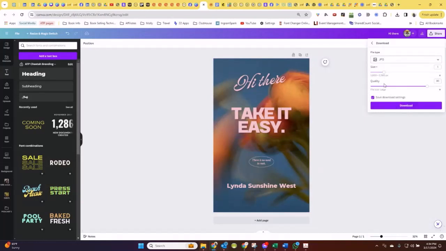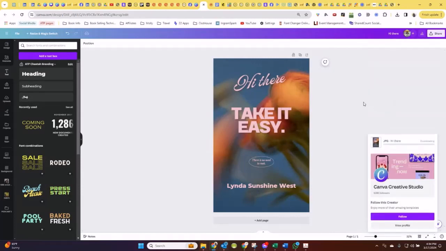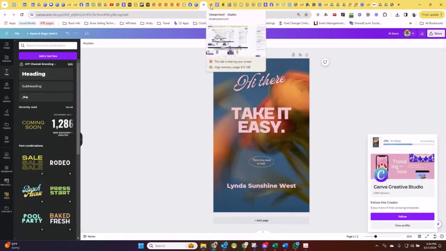And does this quality matter here? Do you know anything about that? I've never noticed that before. I think it's fine. Yeah. I'm going to go quality 100. Why not? Okay, so I'm going to download that, and that's going to save to my downloads folder. So is that all we need to do for the Canva aspect of it?